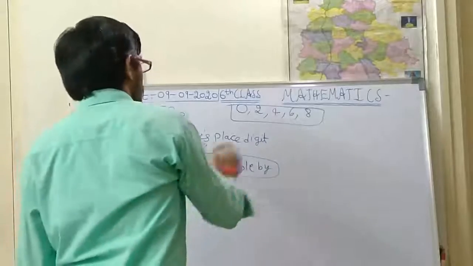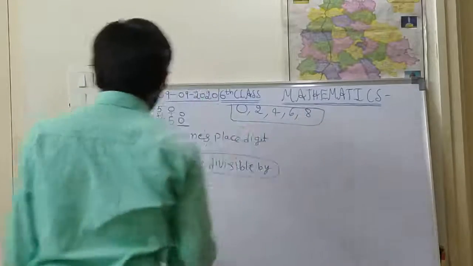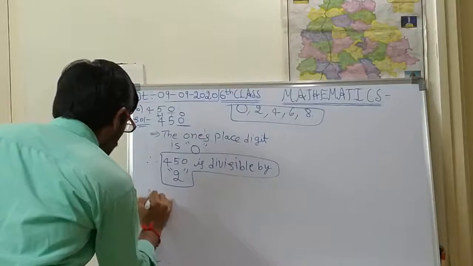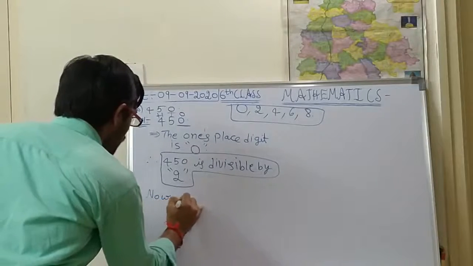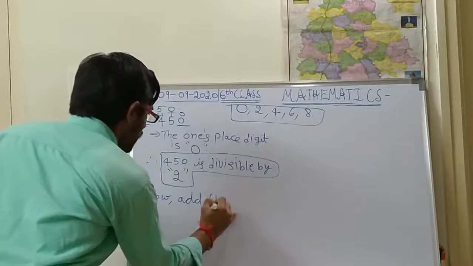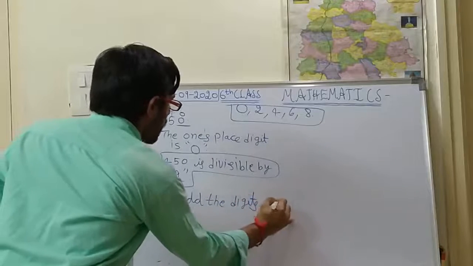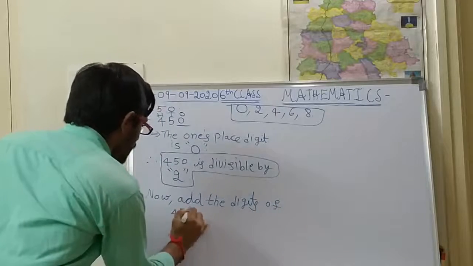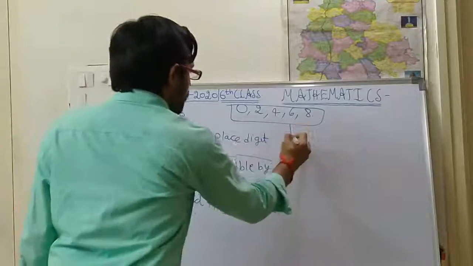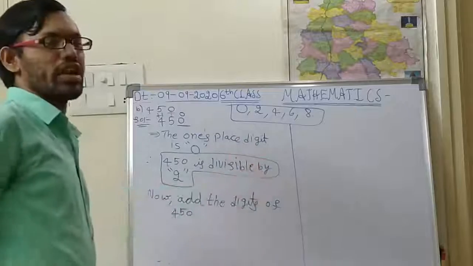Now for 3 we have to check. Now add the digits of 450.